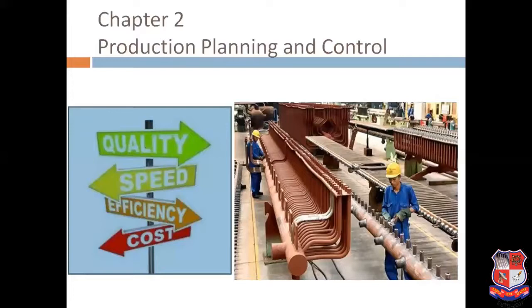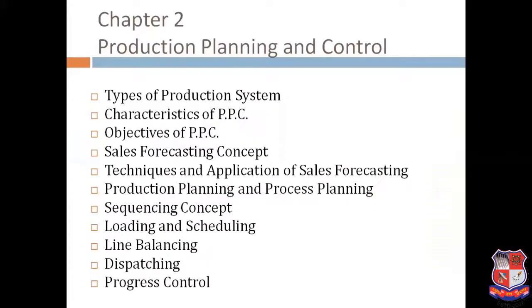These are all interconnected. If we have to achieve the highest quality, then reducing the cost is not possible. We have to compromise on some criteria: if we require the highest quality, then the speed will reduce, and at the same time the cost will also increase. So we need to balance all these 4 factors to increase the efficiency of production planning and control.